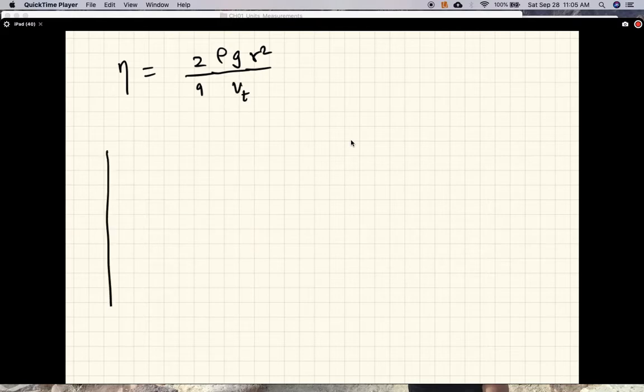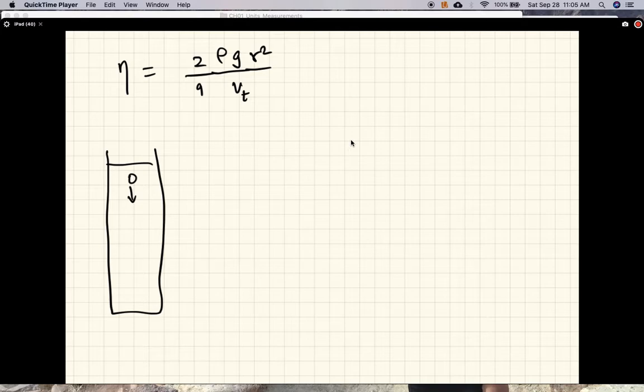Okay, again, let me draw this picture again. So what we're doing is finding the viscosity of this oil. For instance, you take a steel ball, drop it, it's reached terminal velocity, you measure the time it takes to cover a distance, so you know the terminal velocity, you know the density of steel, you know g, you know the radius, you'll have measured the radius of the steel ball, and so just measure the terminal velocity and you get the viscosity. The faster it's falling, the lower the viscosity, that makes sense. The slower it's falling, the higher the viscosity. Okay, so that's how you find the viscosity of oil, for instance.